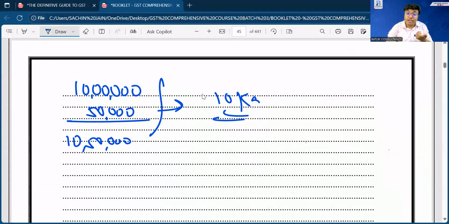So in that case, you have to pass the adjustment entries. You have to check whether the adjustment entry has been passed or not for that 50,000 rupees which has been paid by the buyer on behalf of the supplier. Because you will receive only 10 lakh, for the 50,000 you have to pass the journal entry.